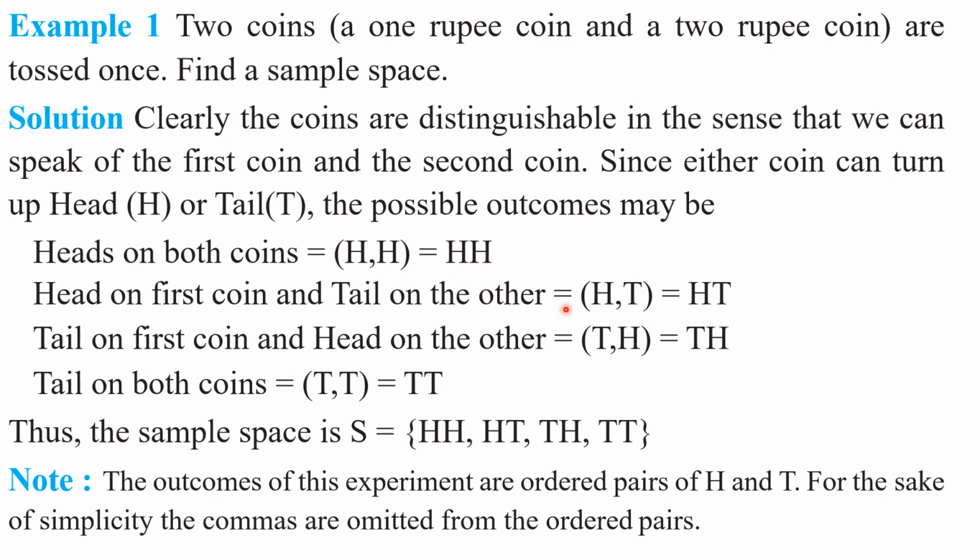Simply we wrote HH. In this outcome, simply we wrote HT. We ignored the comma and also the small brackets. Here also we ignored the small brackets as well as the comma. Simply we wrote TH in this outcome also. Understood this point, my children? Right.